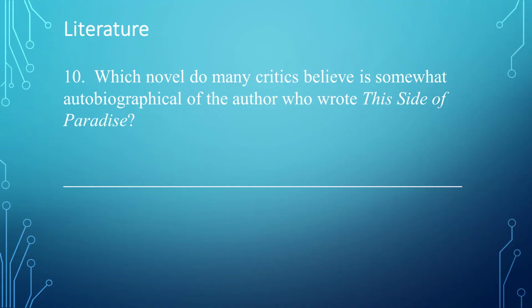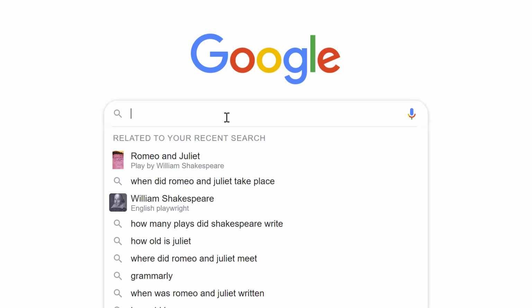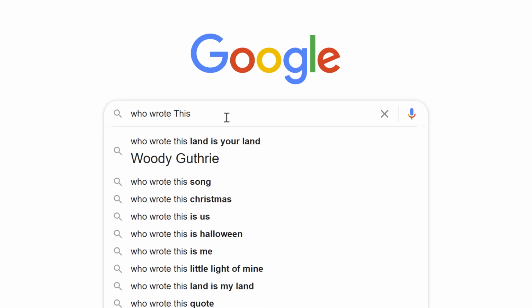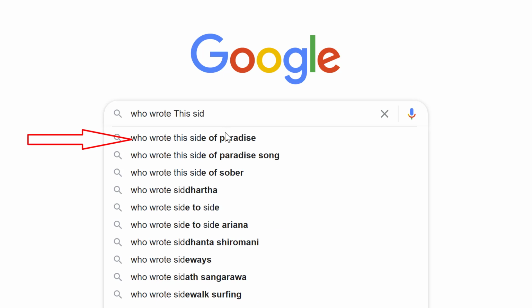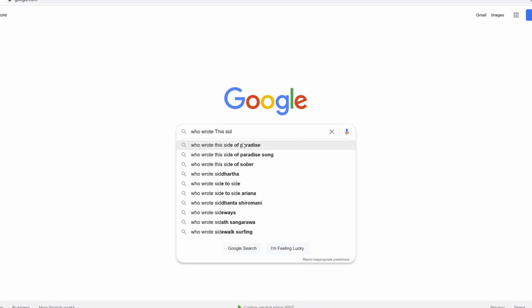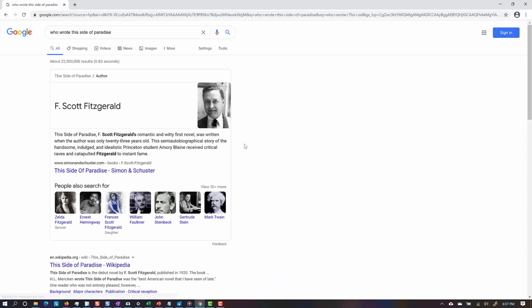Second question. Which novel do many critics believe is somewhat autobiographical of the author who wrote This Side of Paradise? I will enter who wrote This Side, and Google's first guess filled in of Paradise. Click on that, and we see the author is F. Scott Fitzgerald.